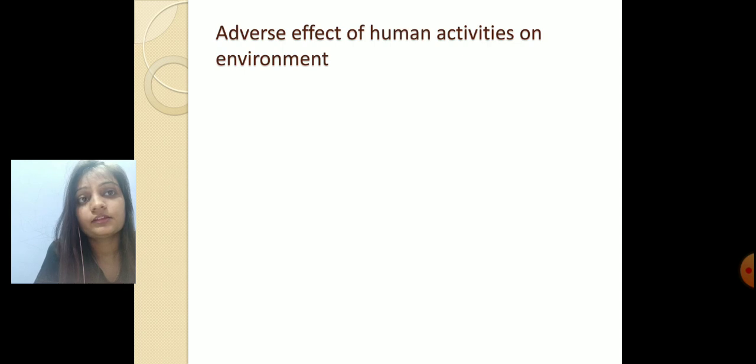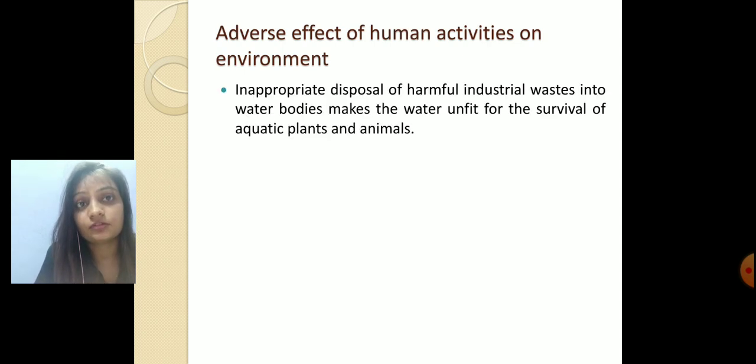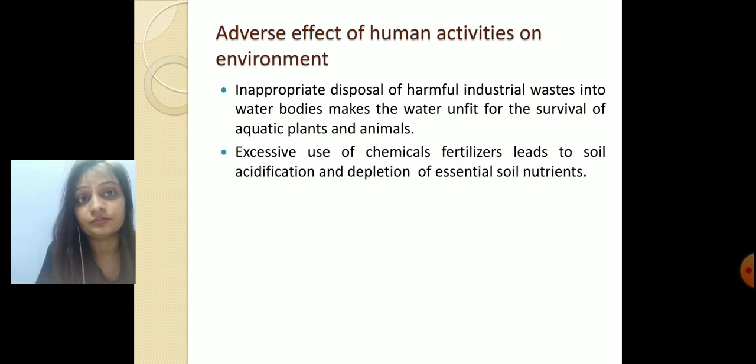Here we can see the effects. What are the adverse effects of human activities on the environment? First one is inappropriate disposal of harmful industrial waste into water bodies, which makes the water unfit for the survival of aquatic plants and animals. We all know if we throw domestic or industrial waste into water, then aquatic life will not be able to survive.